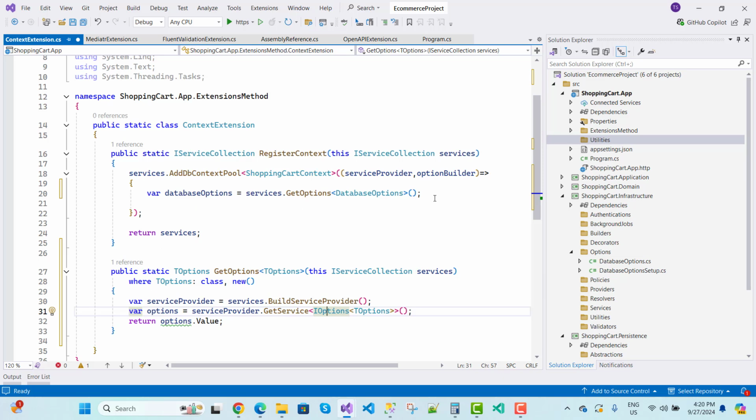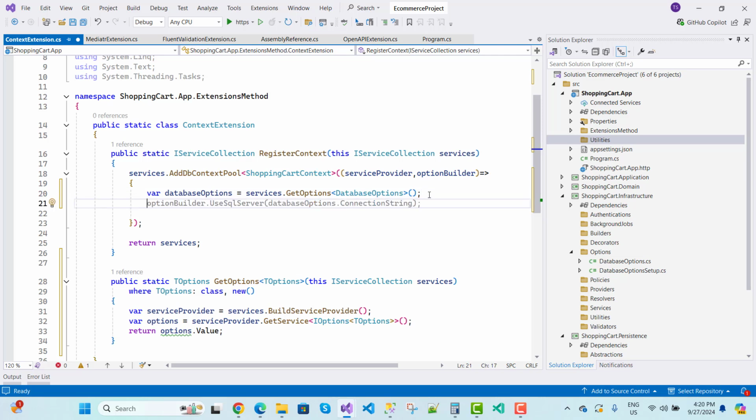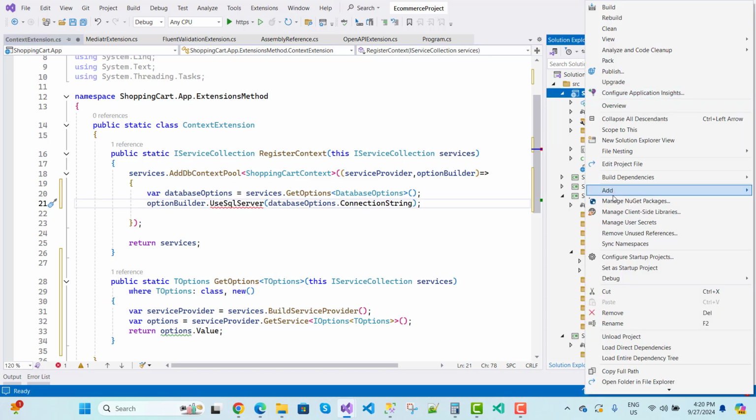Okay, now here we have database options. Just after that we can access all the remaining properties like connection string. So optionsBuilder.UseSqlServer. UseSqlServer is a method under your package.